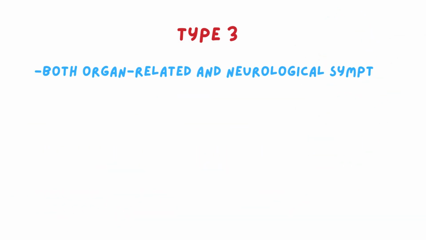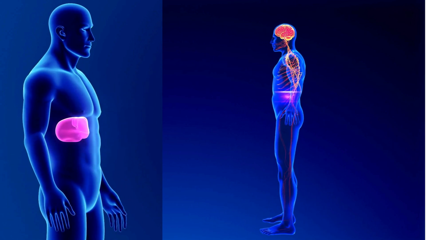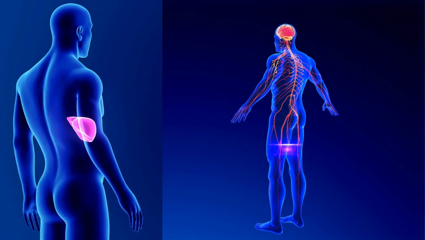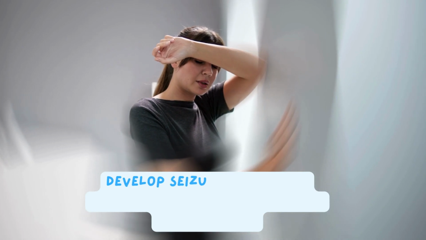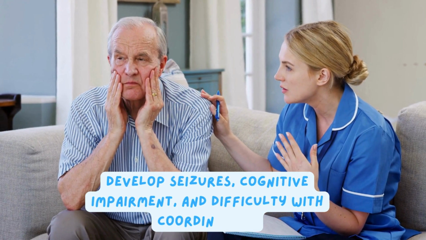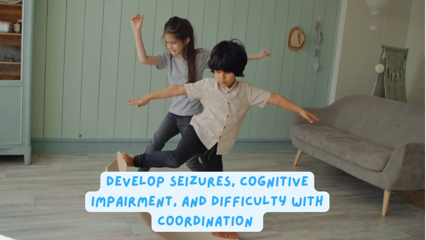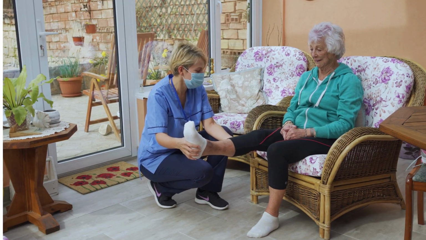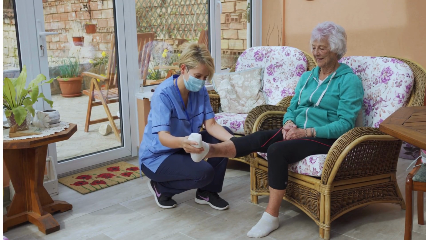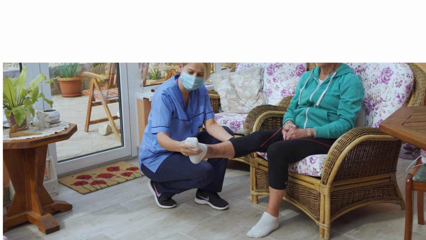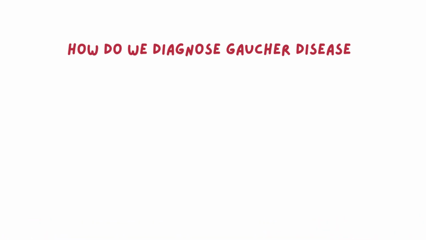few years of life. Type 3 is an intermediate form, meaning it affects both the organs and the brain, but it progresses more slowly than type 2. People with type 3 may experience seizures, cognitive impairment, and difficulty with coordination. Even though type 3 is serious, many people with this form of the disease can live to become adults with proper medical care. Ever wondered how doctors figure out if someone has Gaucher disease?